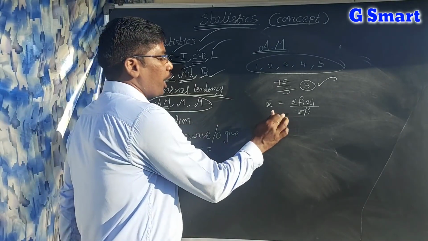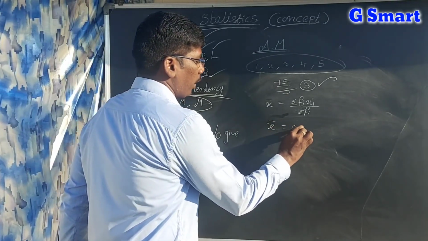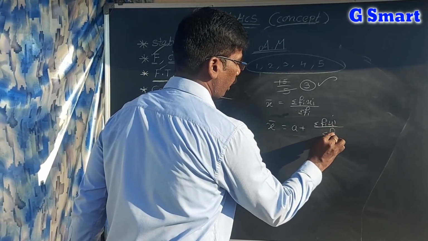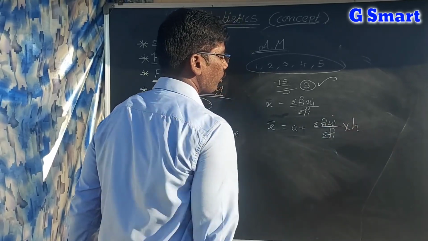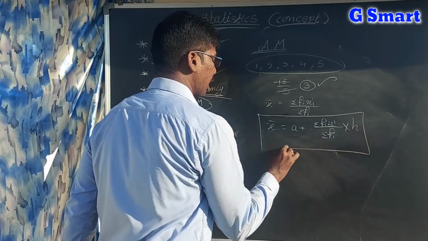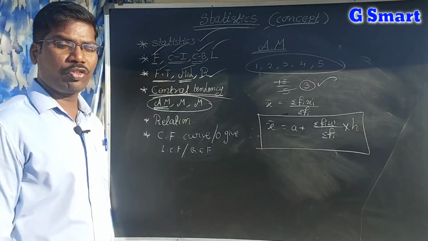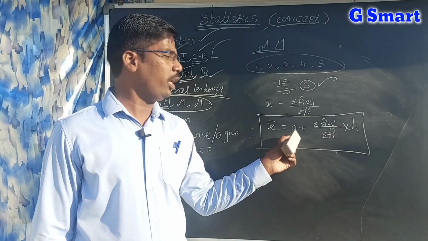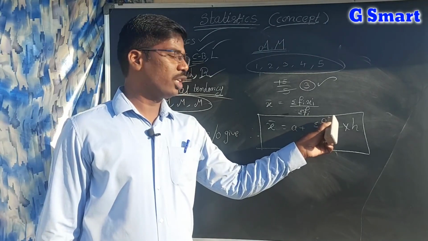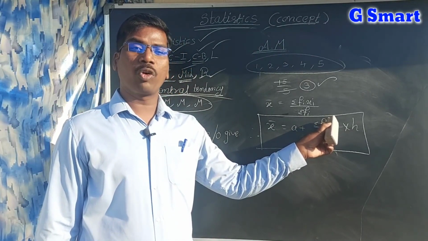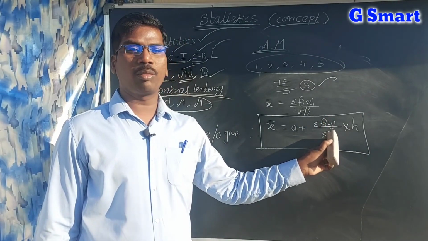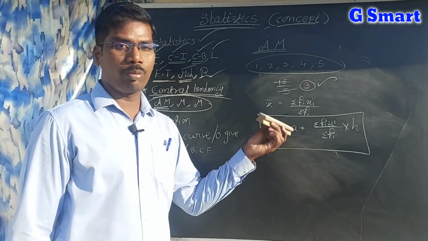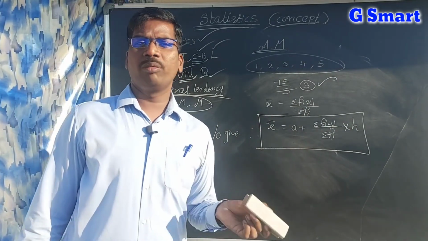Next, x bar is equal to a plus sigma fi ui by sigma fi into h. This is the shortcut or step deviation formula for finding mean or arithmetic mean. In this, a is the assumed value, assumed mean, and ui is the deviation. Sigma fi ui is the sum of the product of the frequency and deviation, sigma fi is the total frequency, and h is the length of the class interval. So like this, you have to remember each and every time the arithmetic mean.